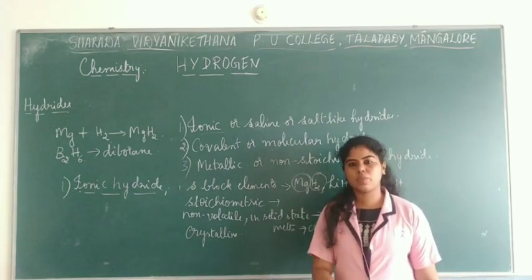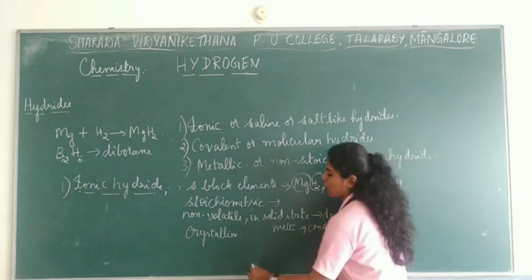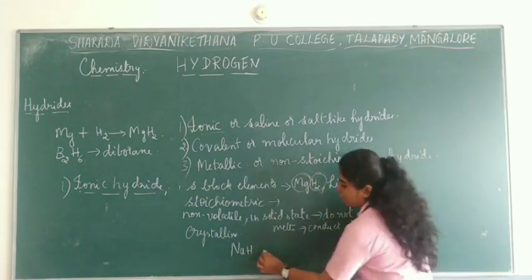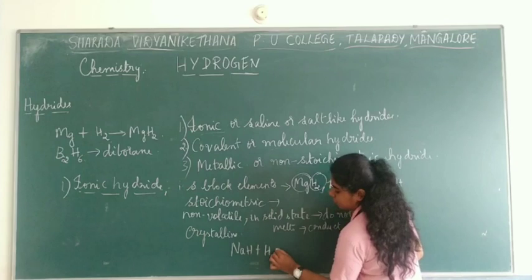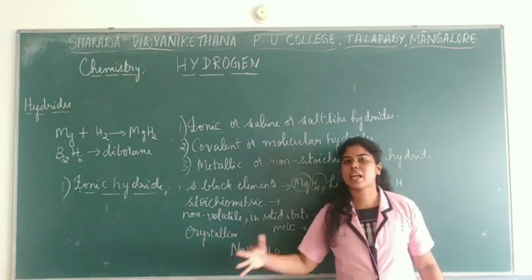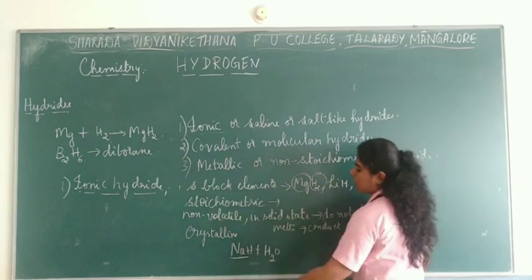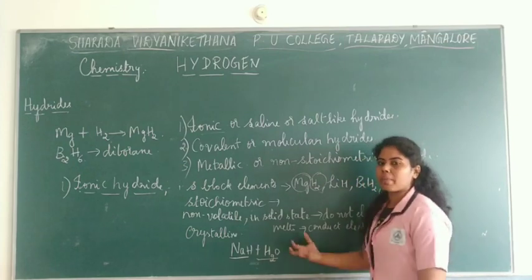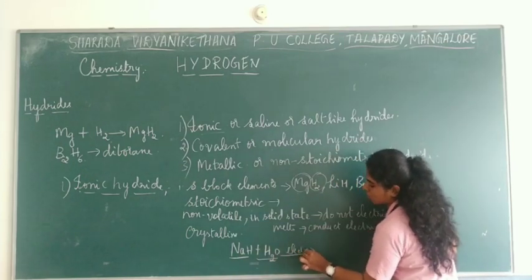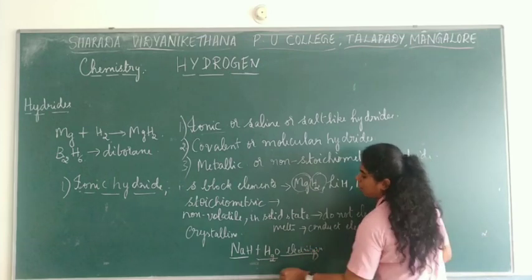If you take sodium hydride in an aqueous solution, only in the aqueous solution or their melts can conduct electricity. So you treat sodium hydride with water, make an aqueous solution, and pass electricity, that is, carry out electrolysis of this compound.